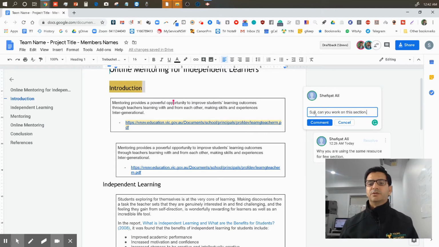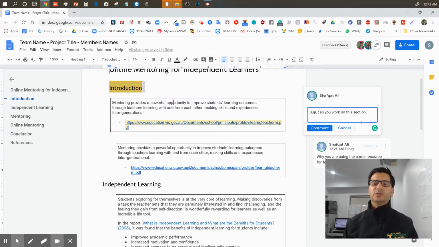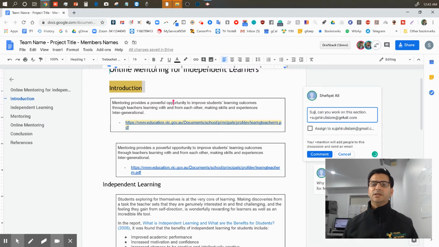We already agreed, but I just want to give it to him, and if I want him to be notified, I put his email just like that. Because I want my partner to be notified, I put his email there. As you can see, straight away I get a new box. It says assigned to this task. It became from a comment to a task. And it says you were mentioned, will add people to this document and send an email, which is really funky.